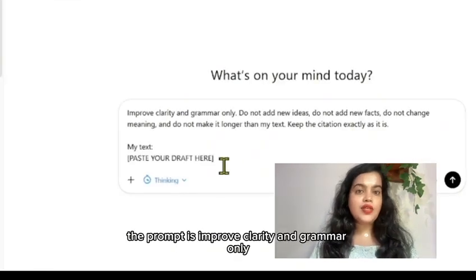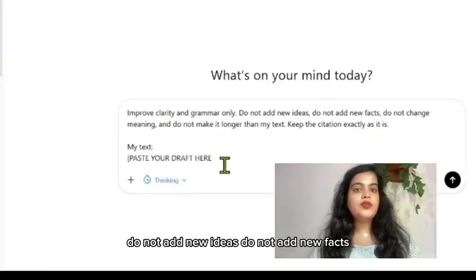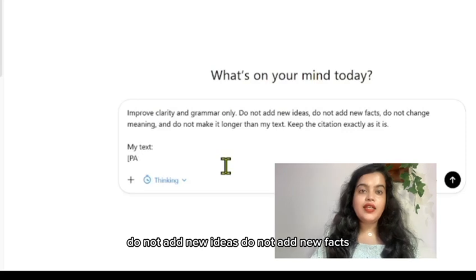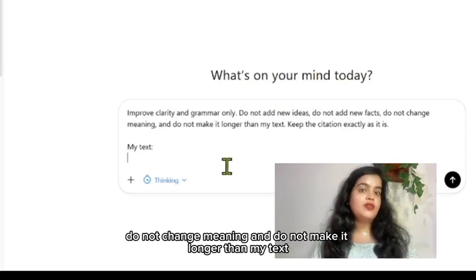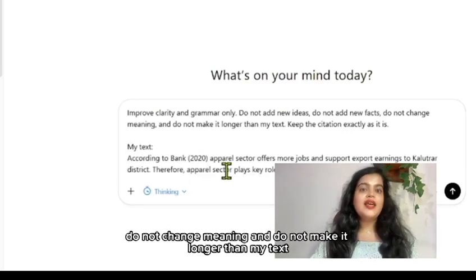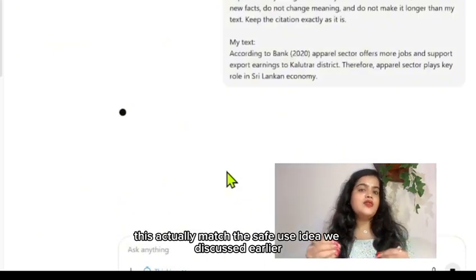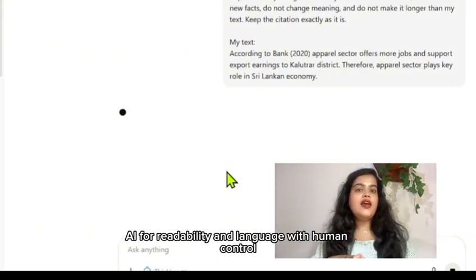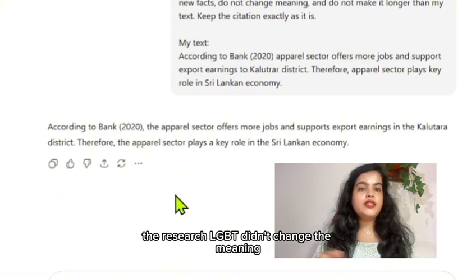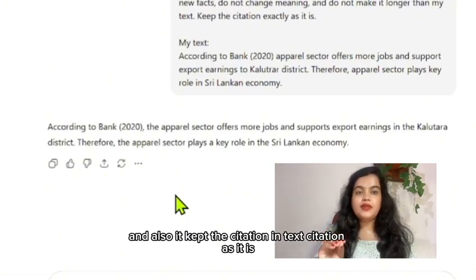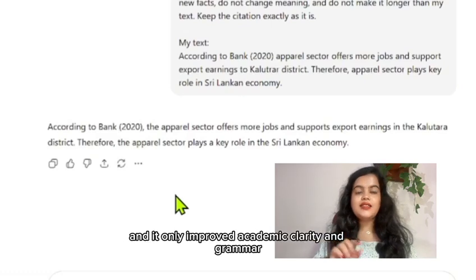Okay, the prompt is: improve clarity and grammar only. Do not add new ideas. Do not add new facts. Do not change meaning and do not make it longer than my text. Keep the citation exactly as it is. This matches the safe use idea we discussed earlier: AI for readability and language with human control. The result: ChatGPT didn't change the meaning and it kept the in-text citation as it is, and it only improved academic clarity and grammar.